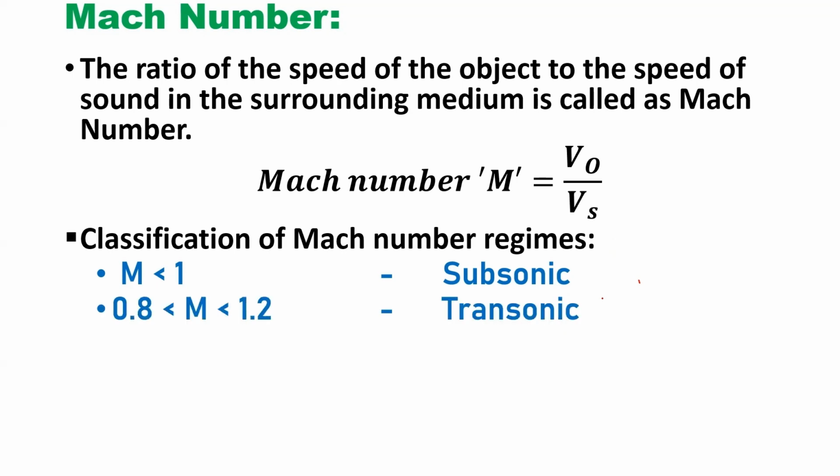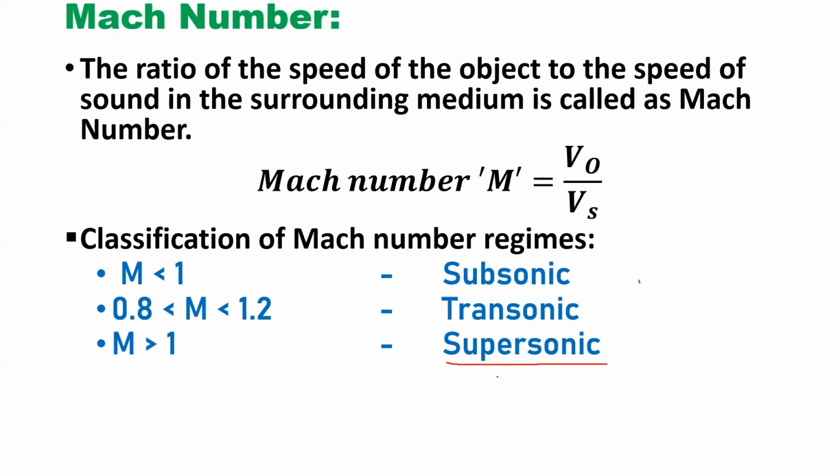If M is greater than 1, those are called supersonic. That means if the object's velocity is more than the velocity of sound, it comes under the supersonic regime. For example, the bullets coming out from modern rifles travel with velocity more than the velocity of sound.